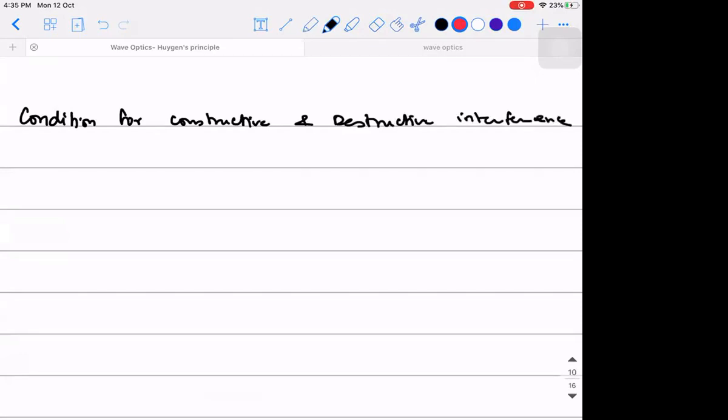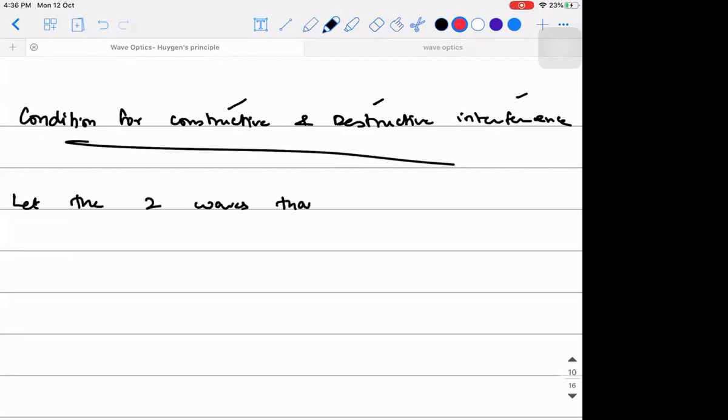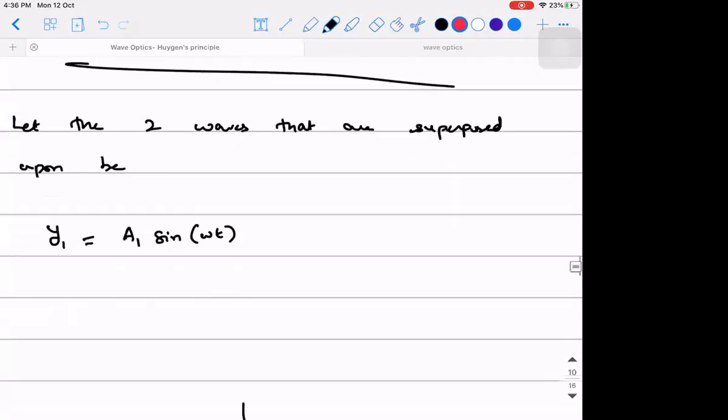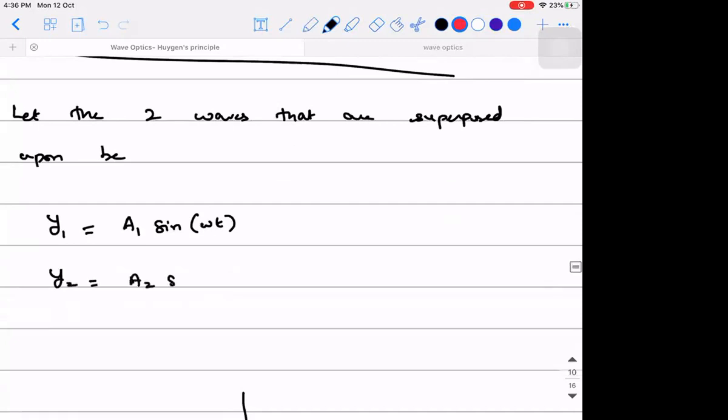Now you have clarity of what is constructive and destructive, what interference is, and what the conditions for sustained interference are. We are going to take all those things into consideration and derive certain expressions. Let the two waves that are superposed be y1 equal to a1 sine omega t and let y2 be a2 sine of omega t plus phi.